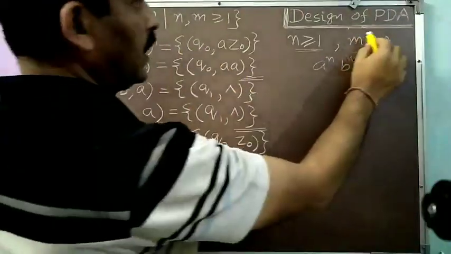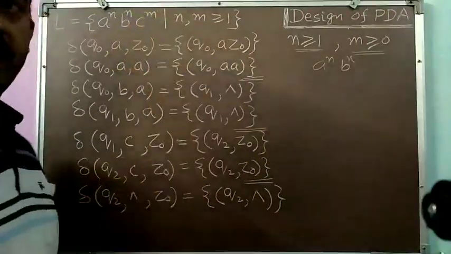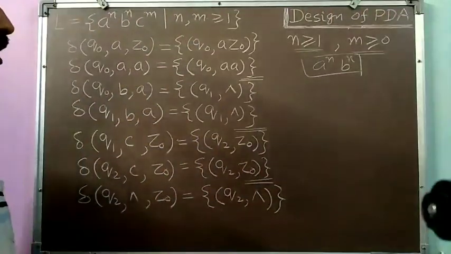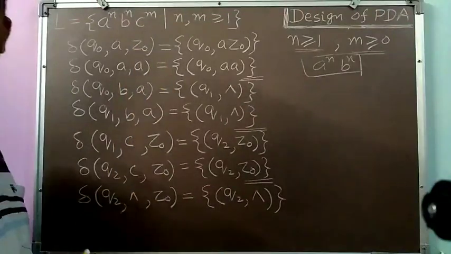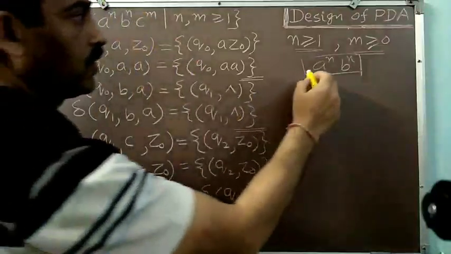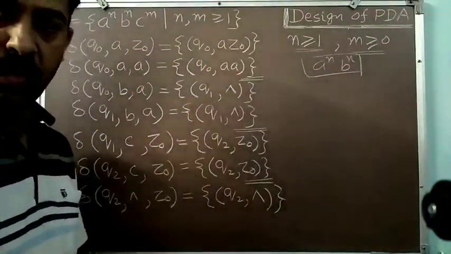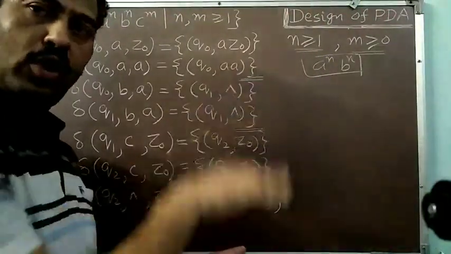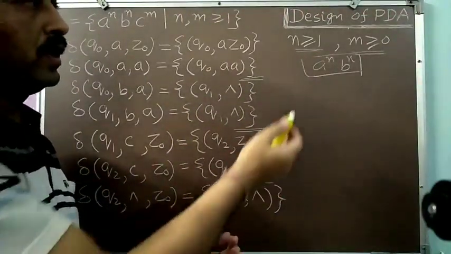But when we allow m to be equal to 0, meaning there is no C present in our input string, these forms of words will also be present. To add these words, we have to add some transition again. So let us assume what the situation will be. Our word will be of the form A to the power n, B to the power n only. C's are not present. For these kinds of words also, we are required to push all the A's, and then corresponding to each B, we pop one A.